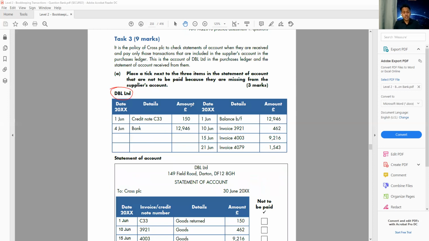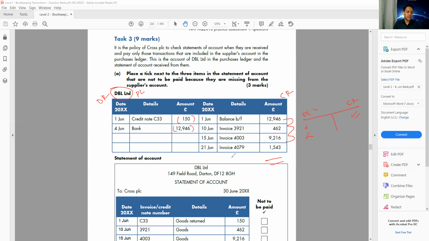Now this is a purchase ledger, and according to the purchase ledger, we record all the liability on the credit side, and any money paid or returned is on the debit side. So I'm going to add all of this, and I'm going to minus these 2 to find out how much is actually due to the supplier. It's exactly like the T account. All the credit side is a liability for the purchase ledger, and any money you paid is on the debit side.